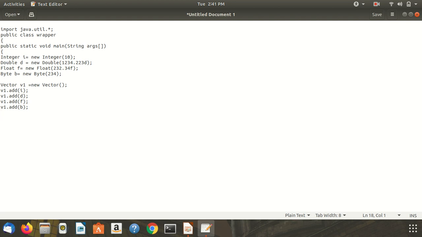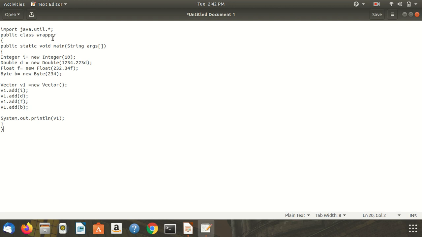Now print the vector: System.out.println, print v1. Complete the main method and complete the class.